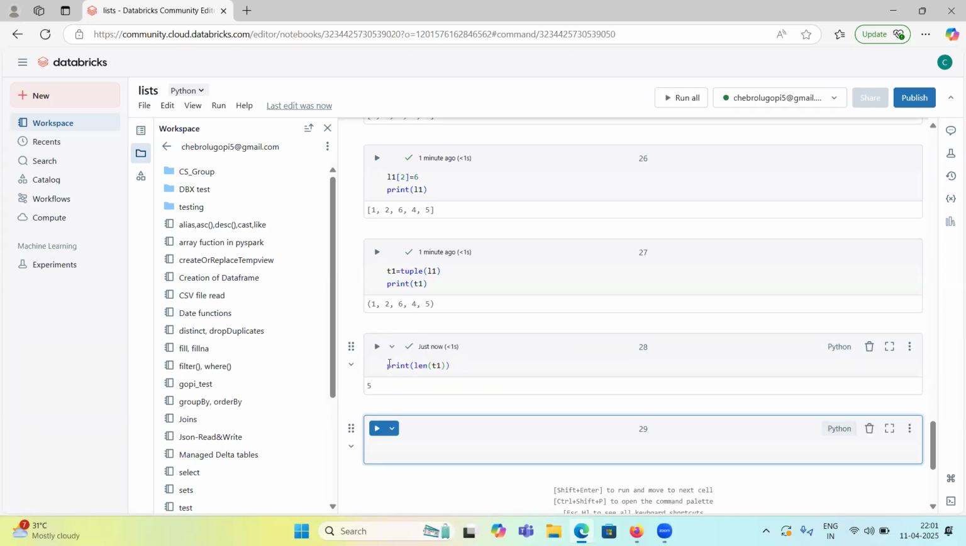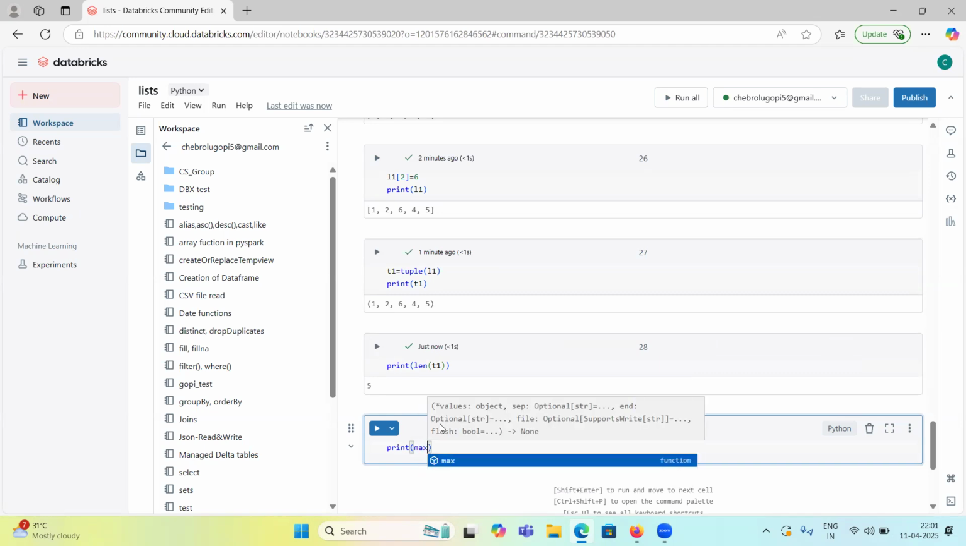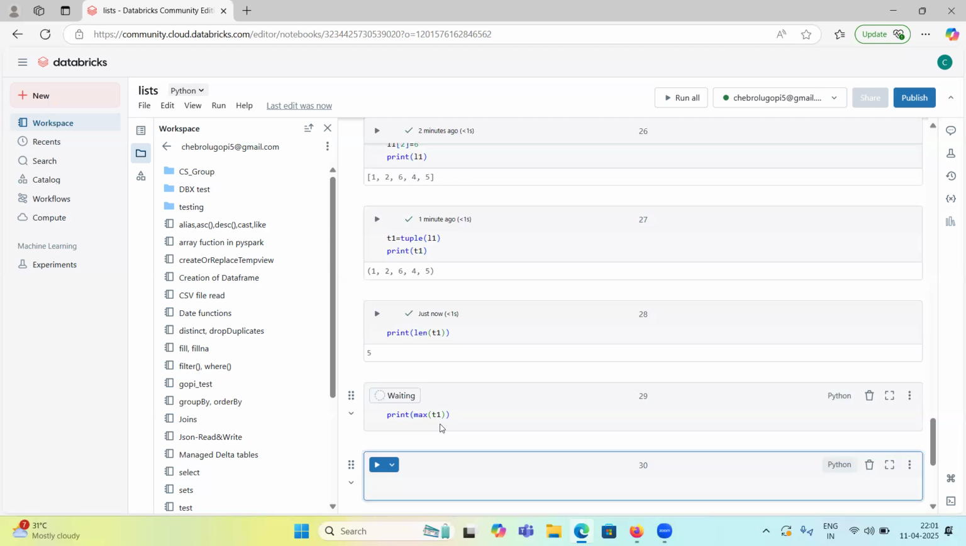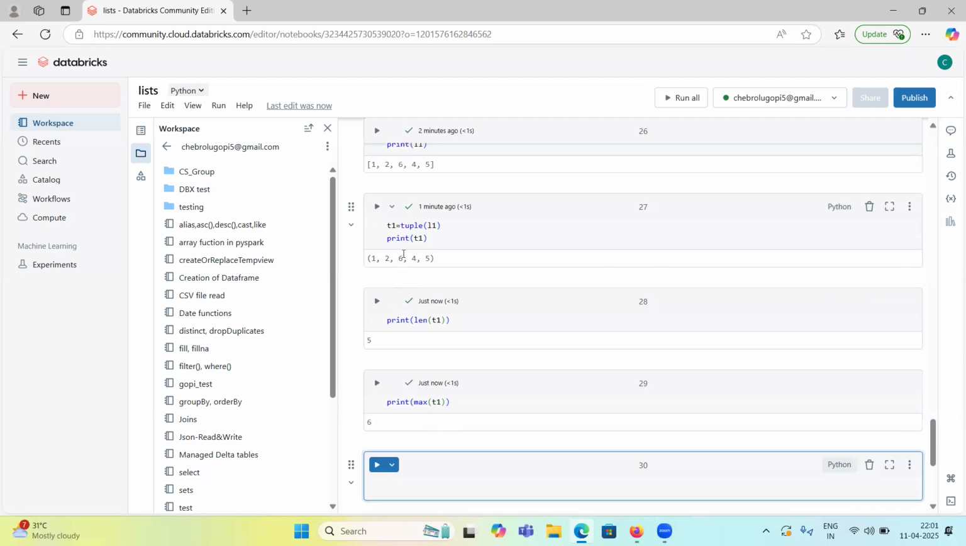Using the length function. For tuple one, how many items are there? Five items, so the length of this tuple one is five. How can I find the maximum number from this tuple? Print maximum of tuple one. You can use the maximum function. So the maximum of tuple one is six, right?